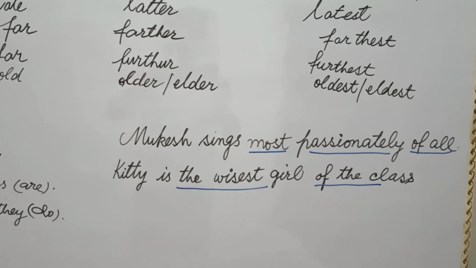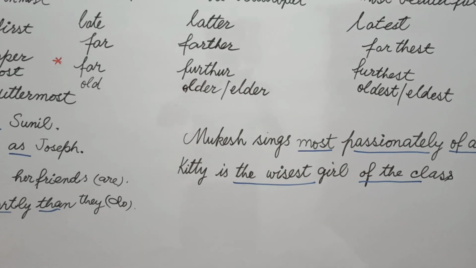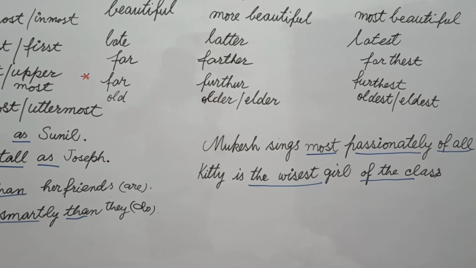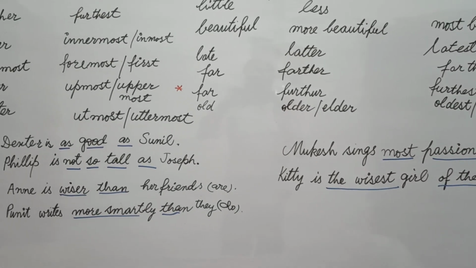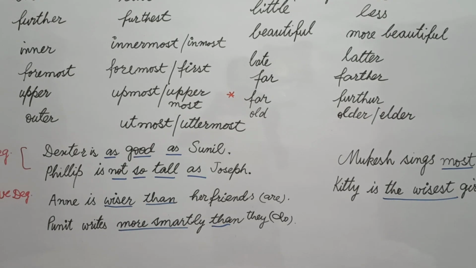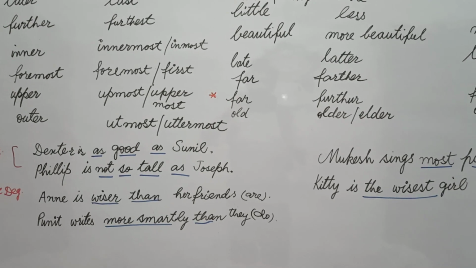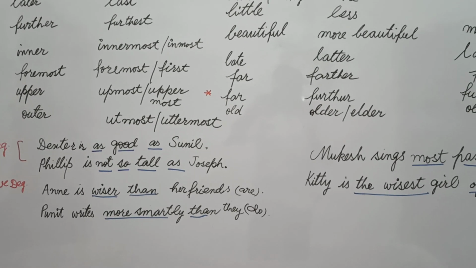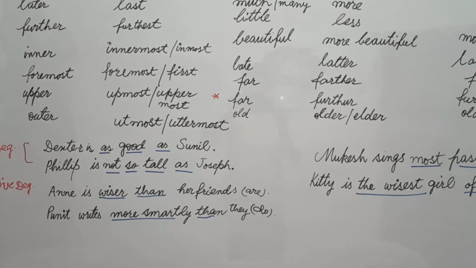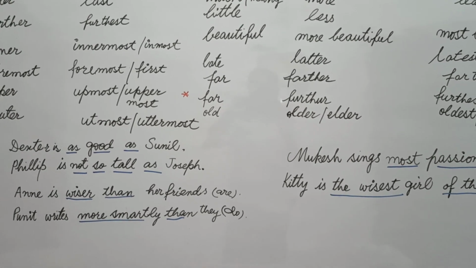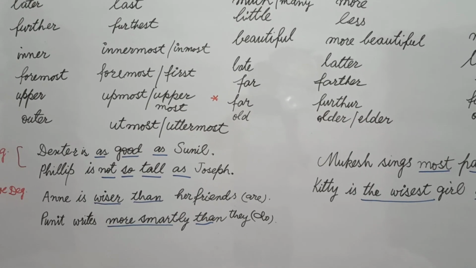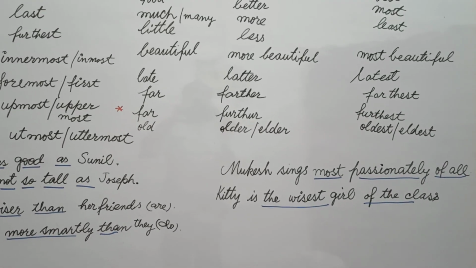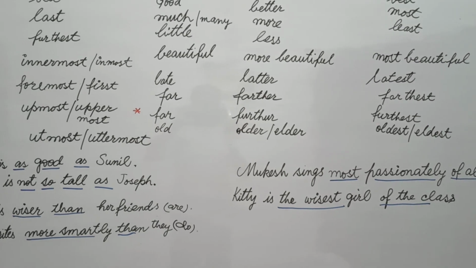Now, students, I think we have understood everything, and before we leave, I would like to make you recall once again. We use positive and comparative degree, especially comparative degree, when we have two or more than two nouns or pronouns. But students, we don't use any superlative degree when we have only two objects, two articles, two nouns or pronouns. To use a superlative degree, we must have more than two persons and things.